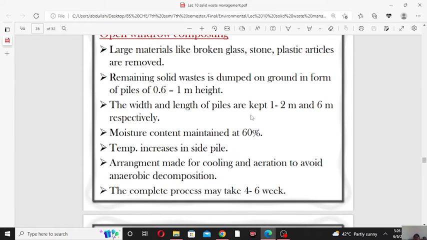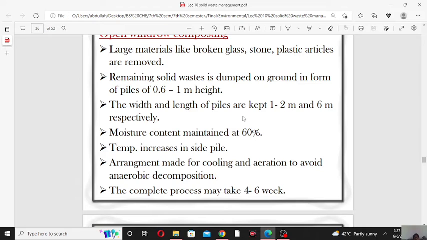Width and length of the pile are kept 1 to 2 meter and 6 meter. So the width of the pile is about 2 meter, its length should be 6 meter, and its height should be 1 or 2 meter.